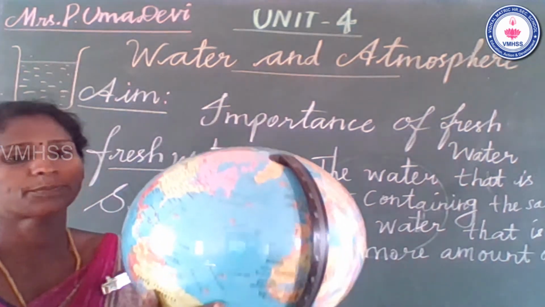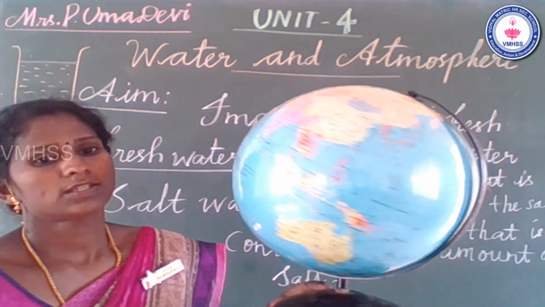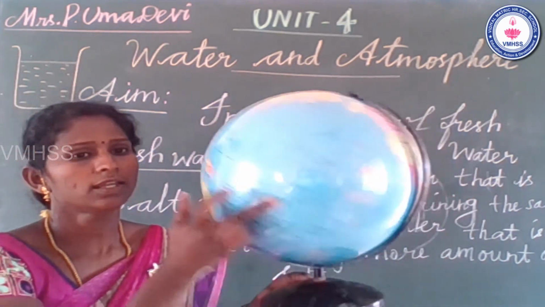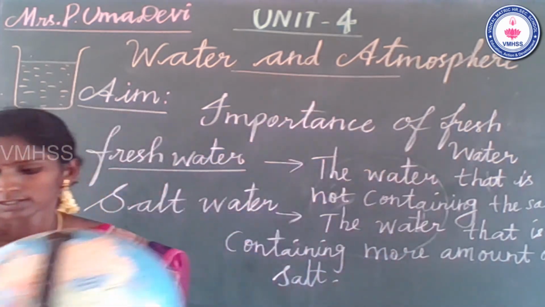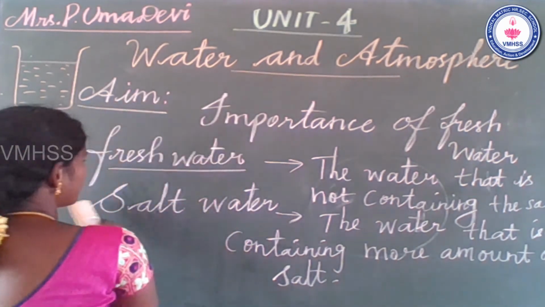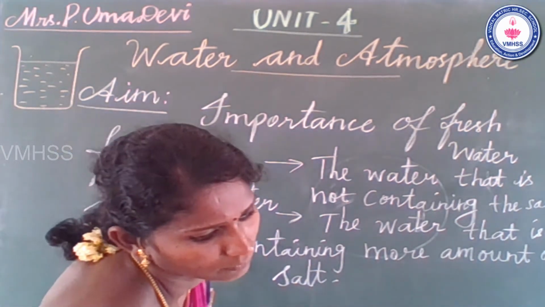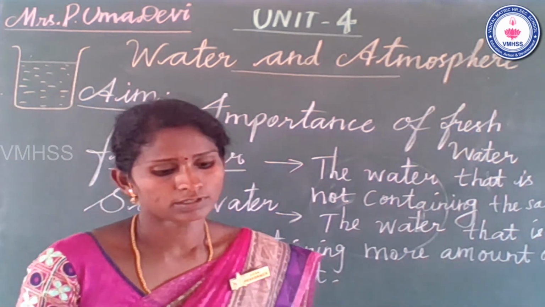The blue color represents sea water, the seas and oceans. Fresh water is found only in lakes, ponds and rivers. That is one of the main points.